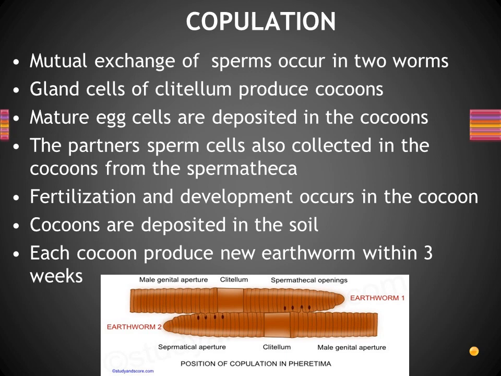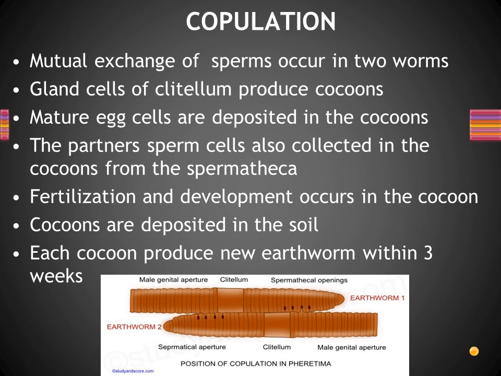Understand? Then the partner's sperm cells are also collected in the cocoon from the spermatheca. Already we said what is inside the spermatheca: the sperm cells collected from the partner worm, right? So those sperm cells will also move towards the cocoon now. Already inside the cocoon ova are there, and now sperm cells also reach there. When they reach there, automatically fertilization takes place, right? The next point, fertilization and development occur in the cocoon, inside the cocoon.